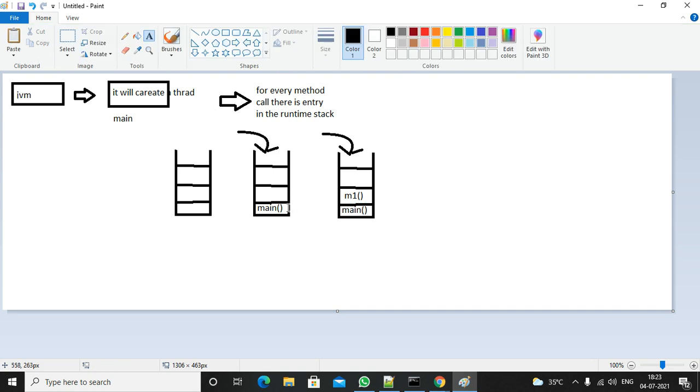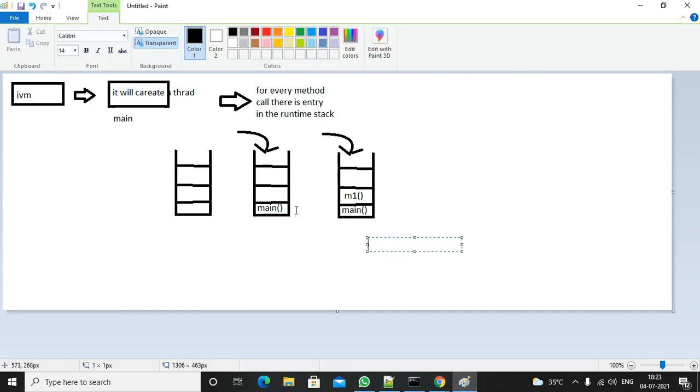Every entry is called a stack frame. Whatever the stack is, here the main entry is there, then the M1 entry, M2 entry, M3 entry. Whatever the entry is there, that is called a stack frame, right? You can write this is called stack frame, if required.